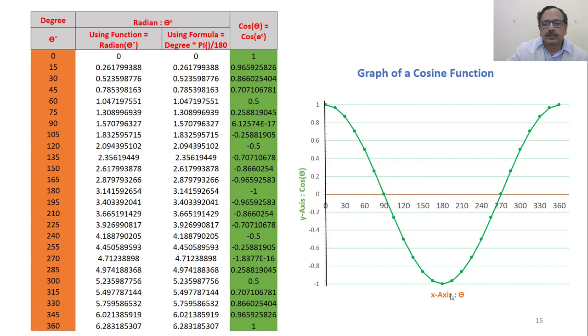Cos theta function, as we have seen, corresponds to the degrees converted into radians. We can also use this formula: degrees times pi, with the pi function, divided by 180. Because we know that 2 pi radians is equal to 360 degrees, so pi radians is 180 degrees. Based on that, the cosine of these radians is computed, and the corresponding plots are made. This is how we can draw the graph of the cosine function.